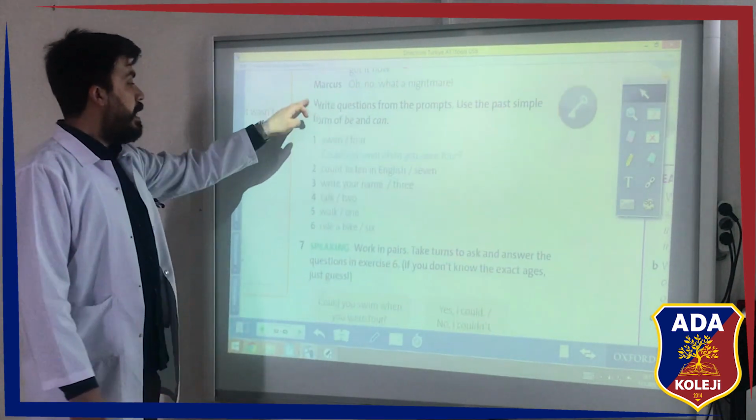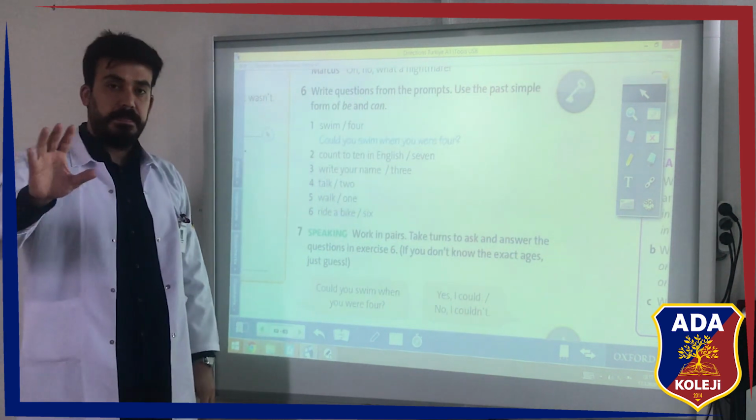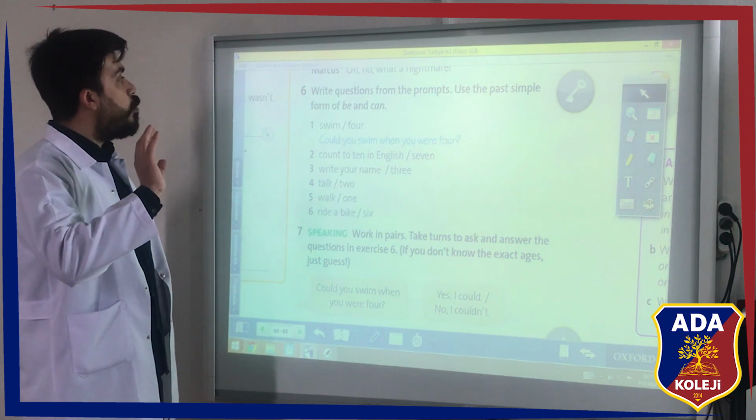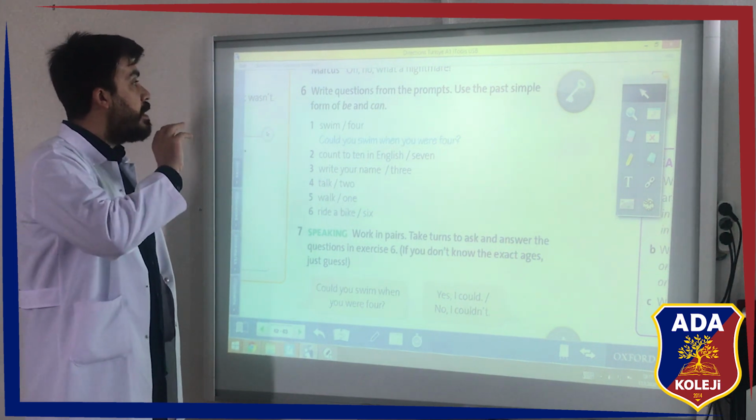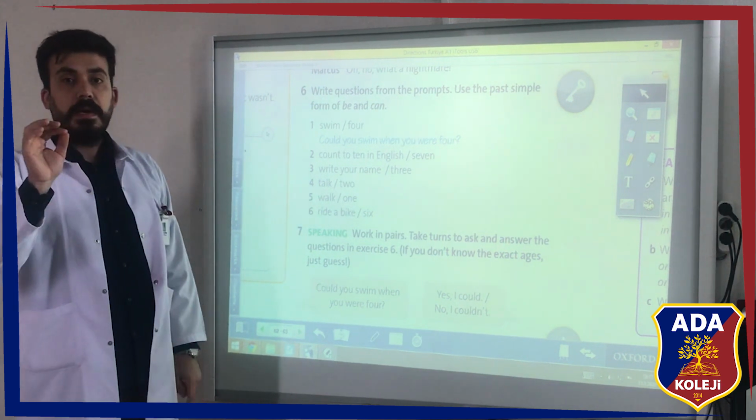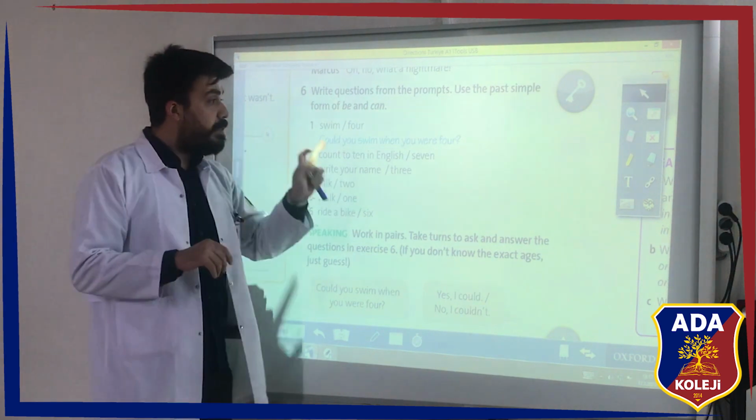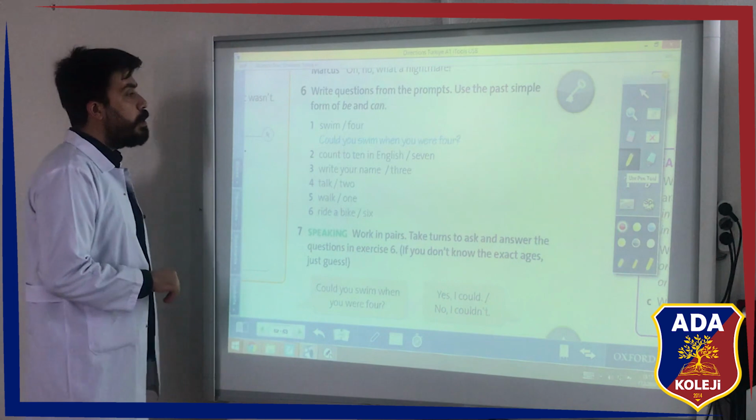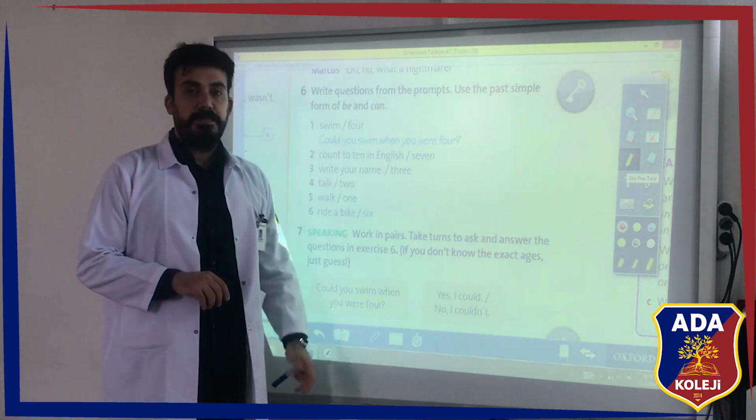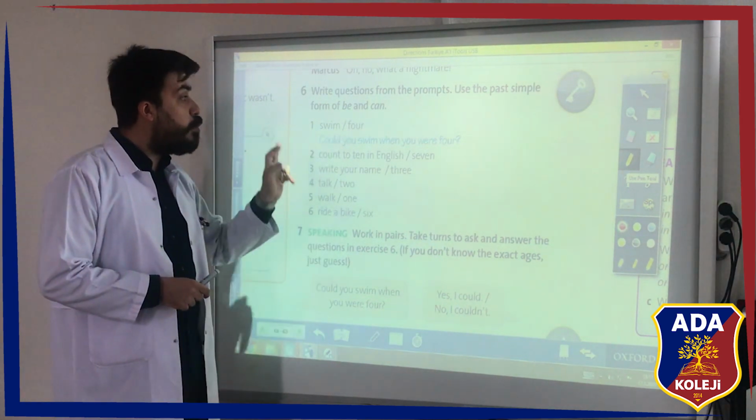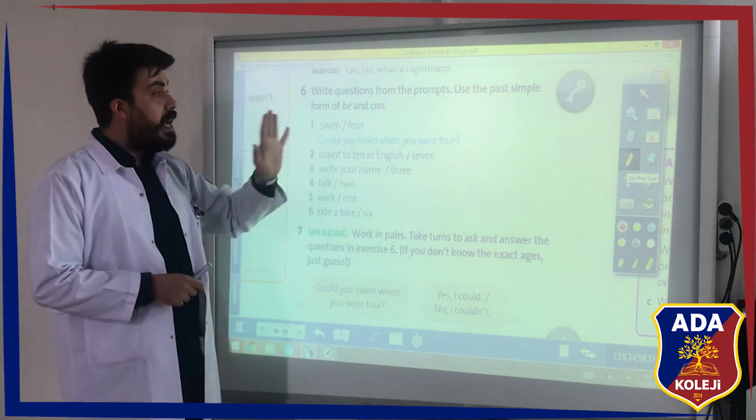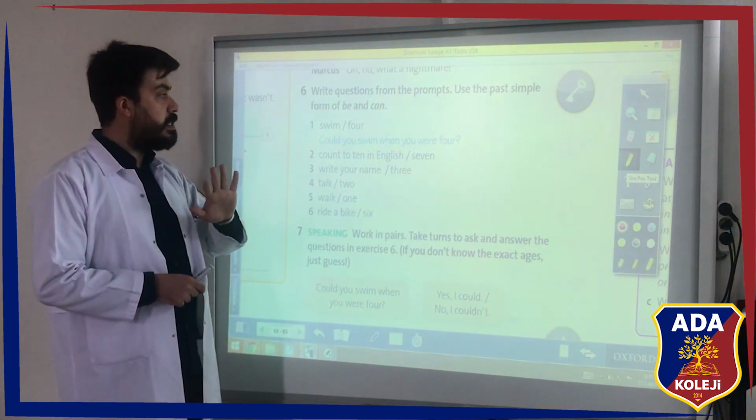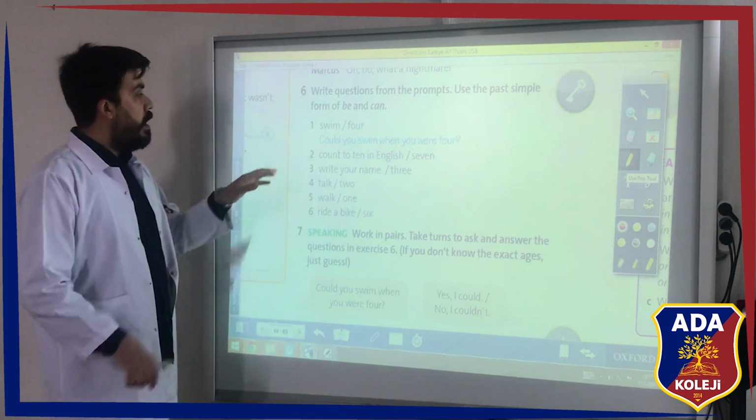And the last part for today, part 6. We are using question forms of could. The first sentence is done for you. Could you swim when you were 4? Okay. When you come to school, I will get answers about these questions.